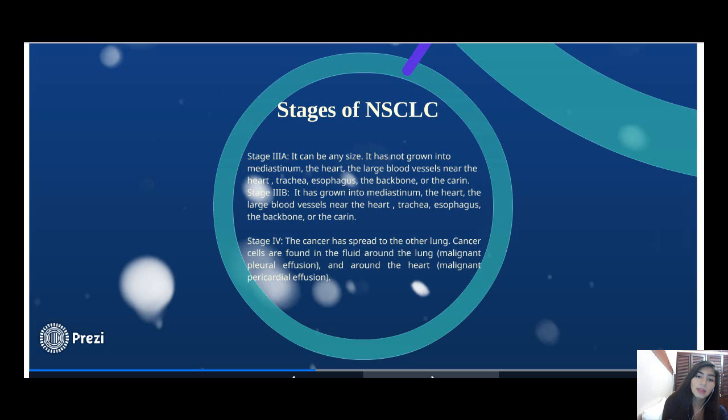Stage 4, the cancer has spread to the other lung. Cancer cells are found in the fluid around the lung, malignant pleural effusion, and around the heart, malignant pericardial effusion.